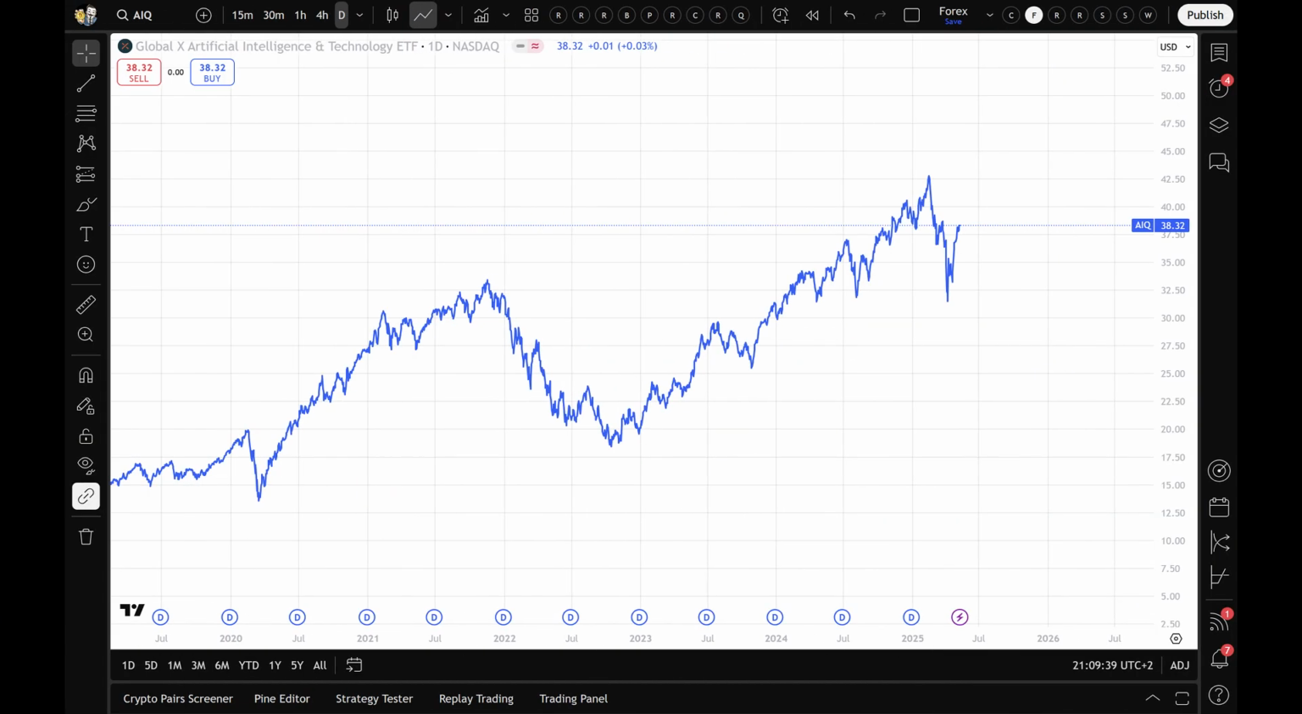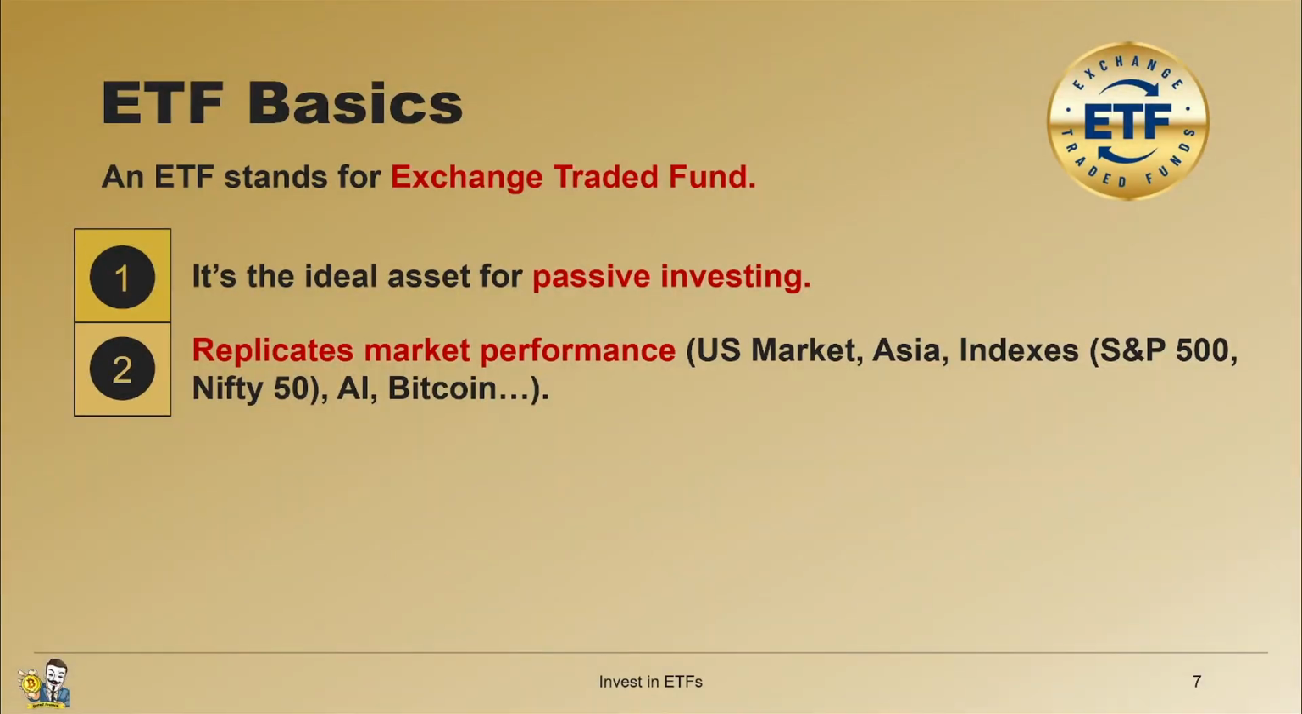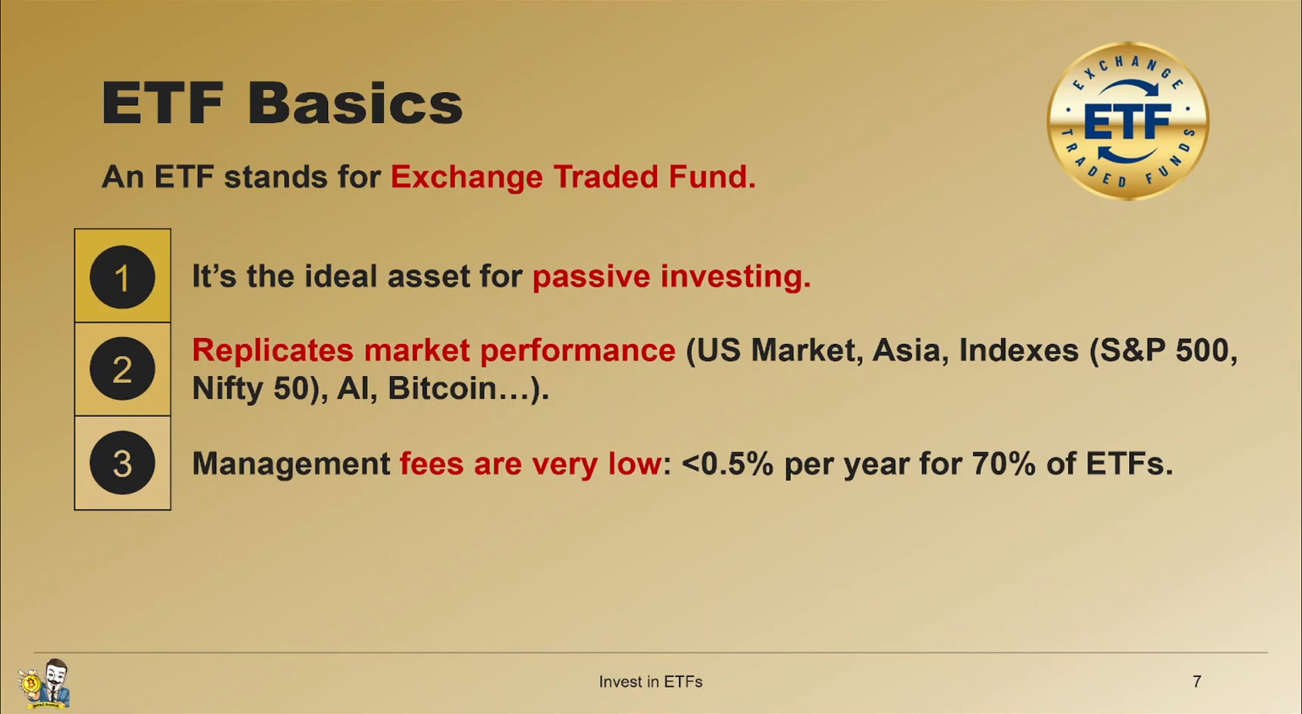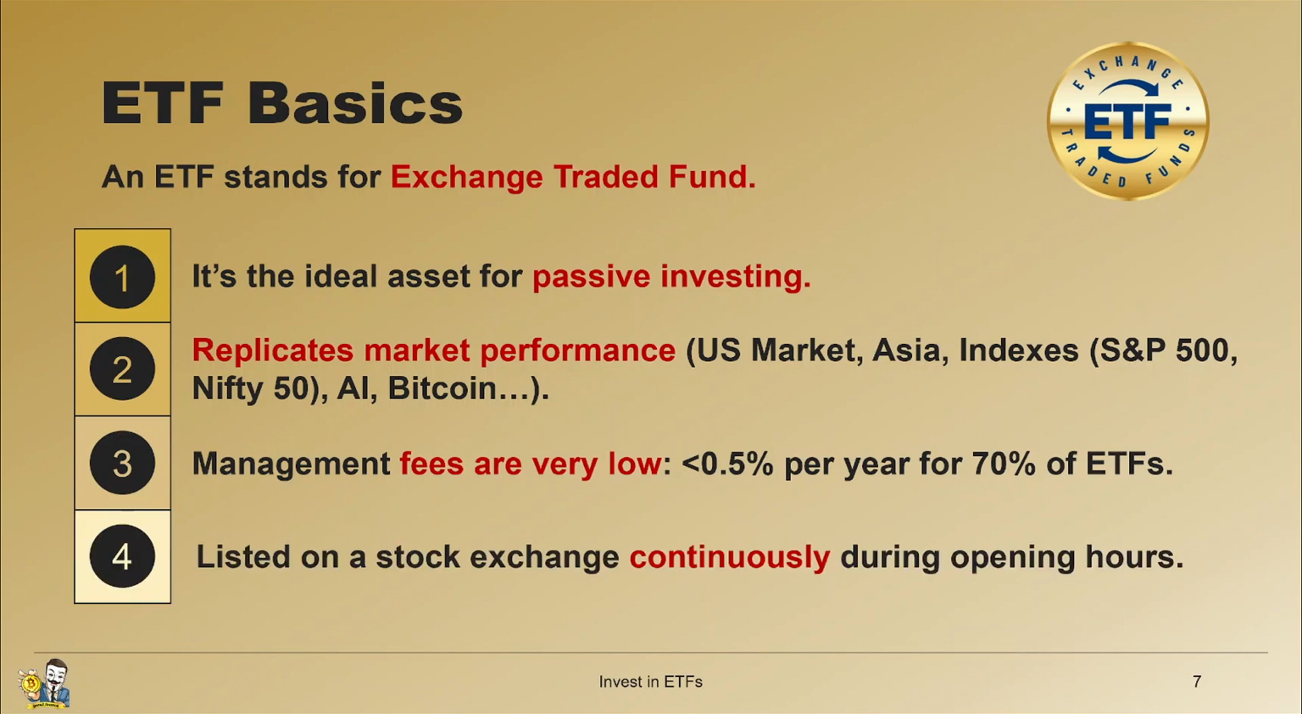You can also invest in specific themes. One example is the Global X Artificial Intelligence and Technology ETF, which follows the AI sector and has delivered strong returns over the past 5 years. Another big advantage of ETFs is that management fees are very low. It's lower than 0.5% per year for more than 70% of ETFs, which is tiny compared to what you'd pay with active investing. Plus, ETFs are listed on stock exchanges continuously during opening hours. It means you can buy or sell an ETF whenever the market is open.